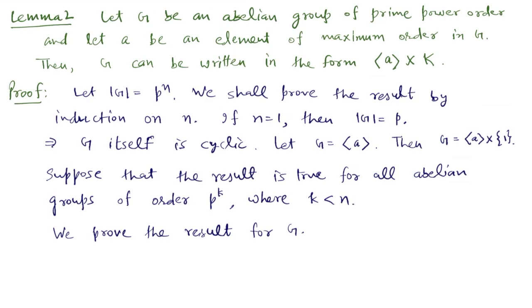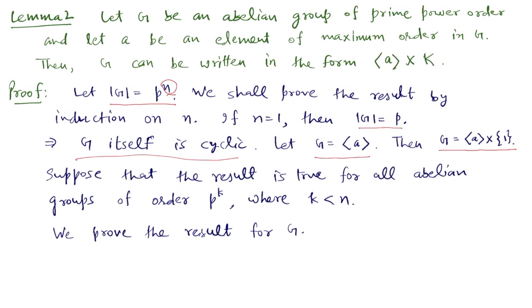Let us start proving the lemma. G is an abelian group of prime power order. So suppose that the order of G is p to the power n, where p is a prime. We shall prove the result by induction on this n. If n is 1, then the order of G is p, which is prime. So a group of prime order is cyclic, so G itself is cyclic. So suppose G is generated by A, and so we can write G as the internal direct product of A with the identity subgroup 1. So the result is true when n is 1.